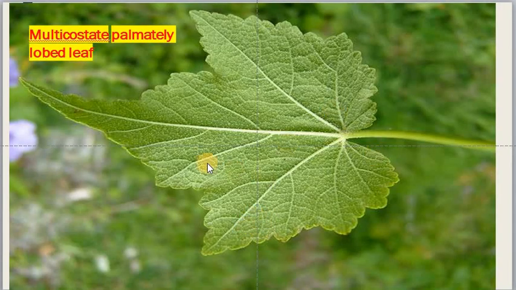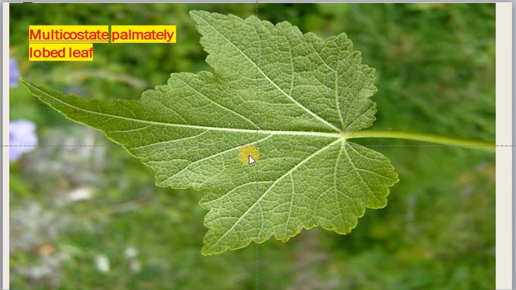And this is the leaf of this family. You can see a strong midrib. Along with that, there are also multiple veins. When more than one principal veins are present, it is called multicostate. And here the lamina is palmately lobed.